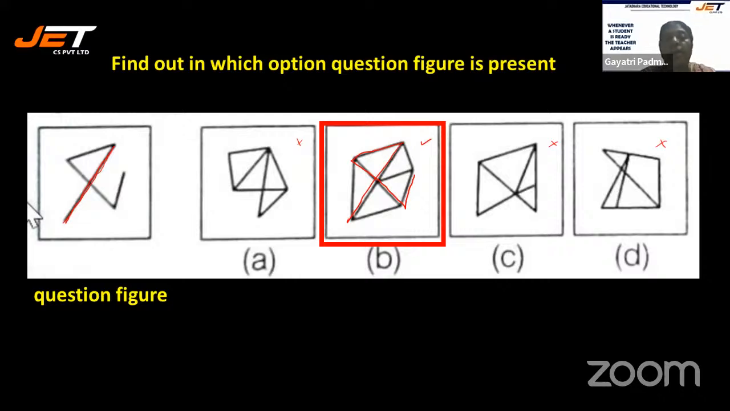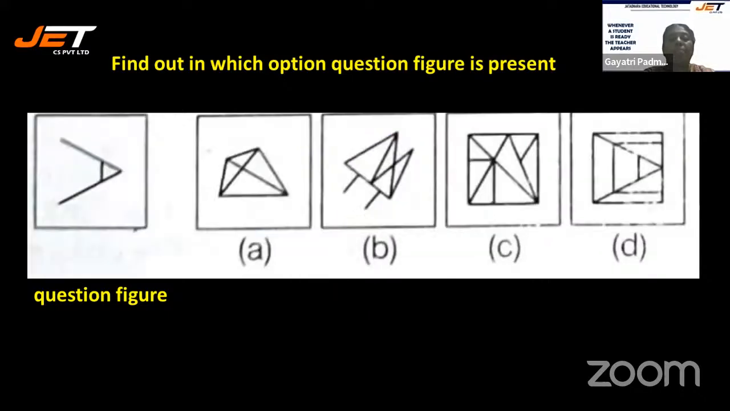This is how the answer must be checked, right? So whatever is the question, that question figure is somewhere hidden in one of the four answer figures. So you should find out which is the correct answer. All right. So with this, we are moving on to the next question, right?